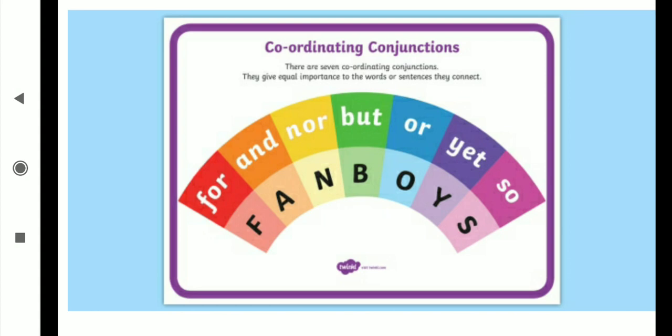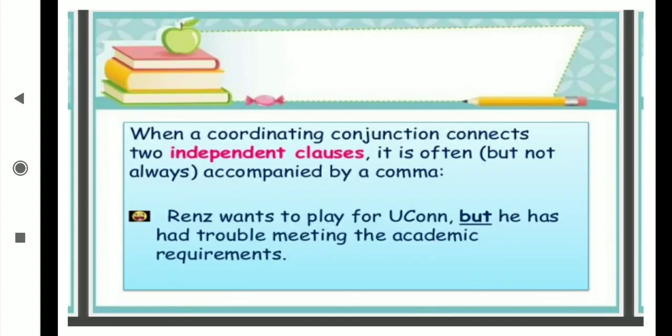And how many coordinating conjunctions are there, students? 7. How to remember these conjunctions? By FANBOYS. F stands for for, A for and, N for nor, B for but, O for or, Y for yet, S for so. Now see the definition. When a coordinating conjunction connects two independent clauses, it is often accompanied by a comma.